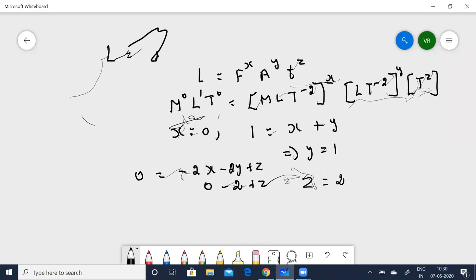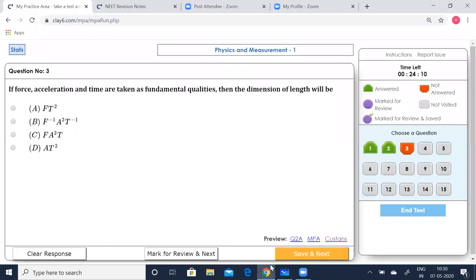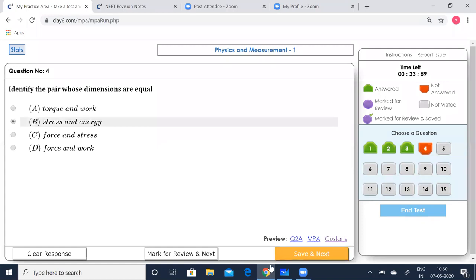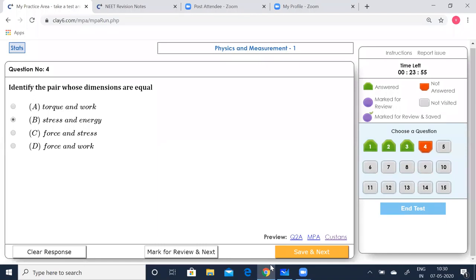So from this we infer that L is equal to A t squared. So D is the correct option. Now let me click on D, save and go to the next one. Now coming to the fourth question. Identify the pair whose dimensions are equal.